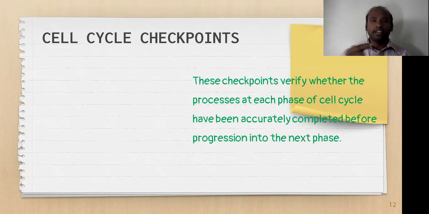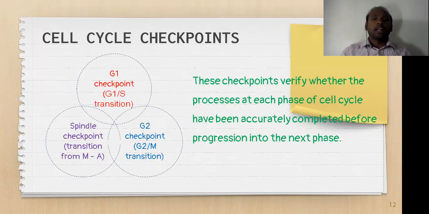into the next phase. So you can see here, there are 3 major checkpoints that exist in the human cell. One we call the G1 checkpoint, second one we call the G2 checkpoint, third one is the spindle checkpoint. So this is very important. And the G1 checkpoint, we also call the G1/S transition. The name itself indicates that it is present at the end of G1 and at the beginning of the S. So this G1 checkpoint is important for the cell to be transferred into the S stage.